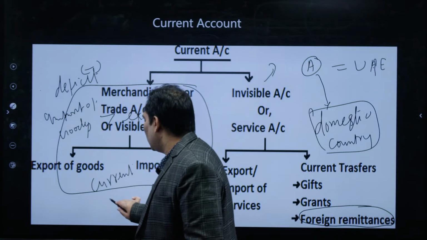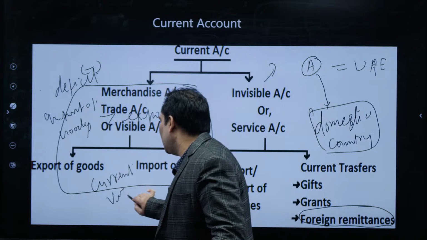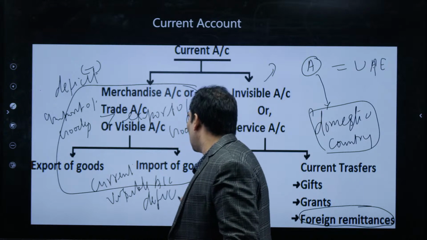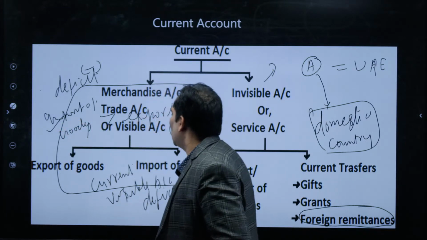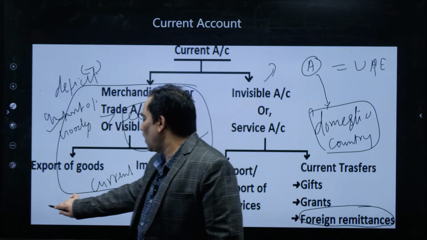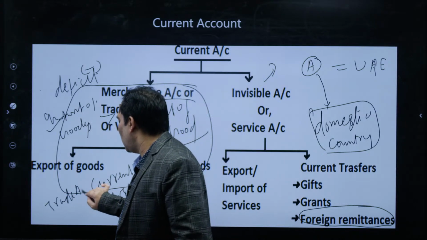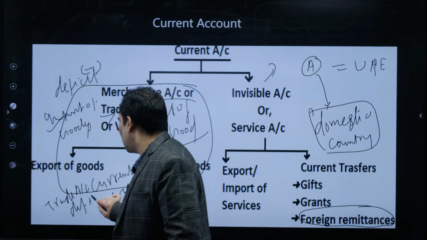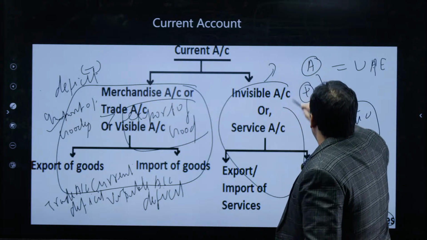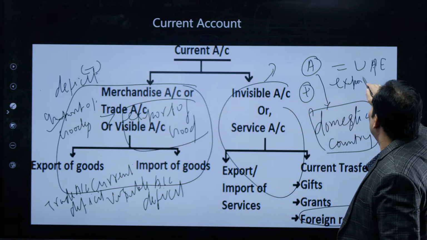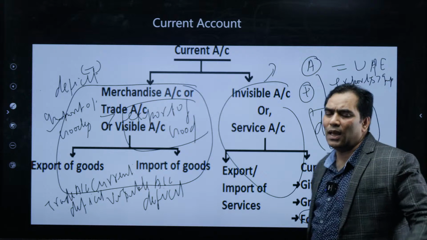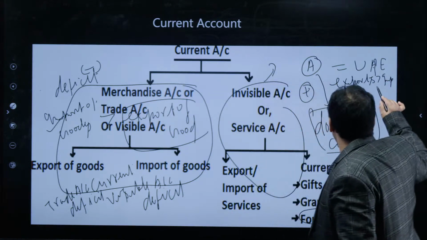On the visible account, that means we have a visible account deficit or trade account deficit, because our import of goods is more than export of goods. That's why our visible account deficit or trade account deficit is there. Whereas in case of service account or invisible account, we have a surplus. That means our export of service is greater than import of service. That means we are exporting more service in comparison to import of service.